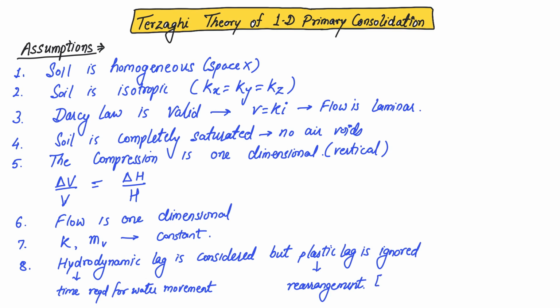That means we are actually ignoring the secondary consolidation, and we are considering only the drainage of water. That means we are considering only primary consolidation, but we are ignoring any existence of secondary consolidation. So all the volume change is only because of primary consolidation, and not because of initial compression, and also not because of secondary consolidation. So these are the basic assumptions that are followed by Terzaghi theory.